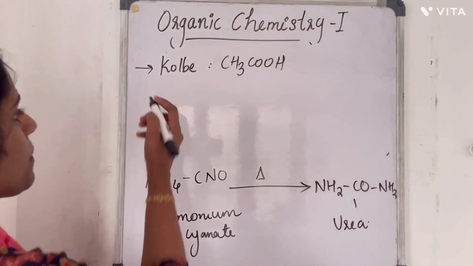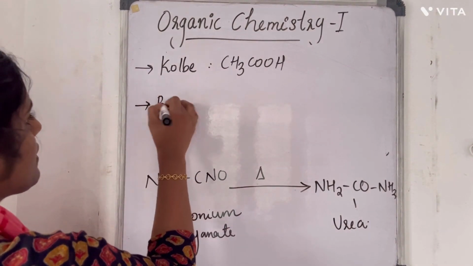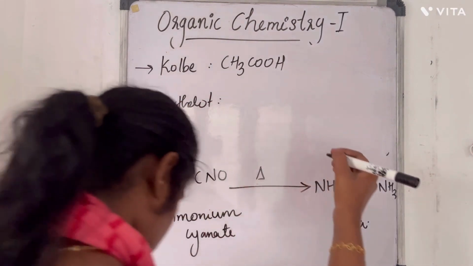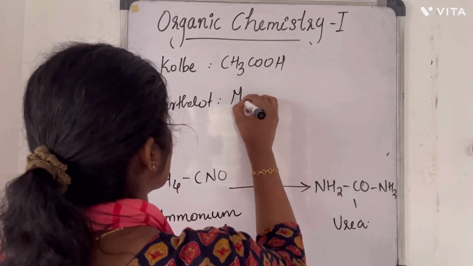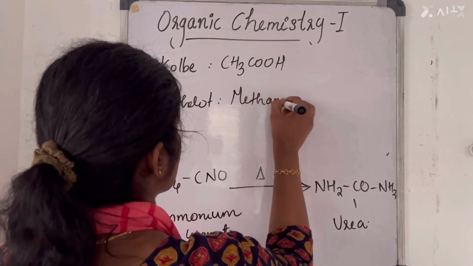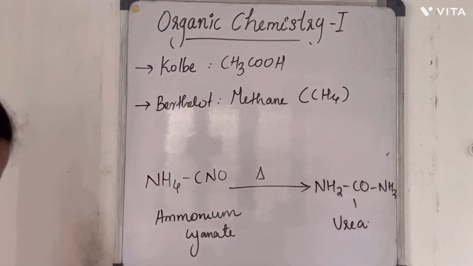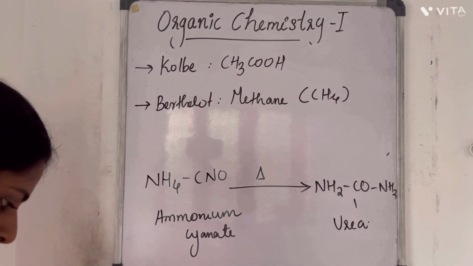Then Berthelot prepared methane, chemically CH4, from inorganic substances. Okay.